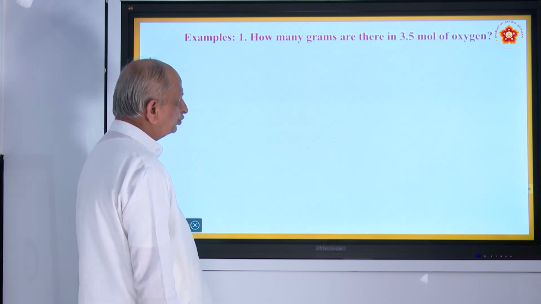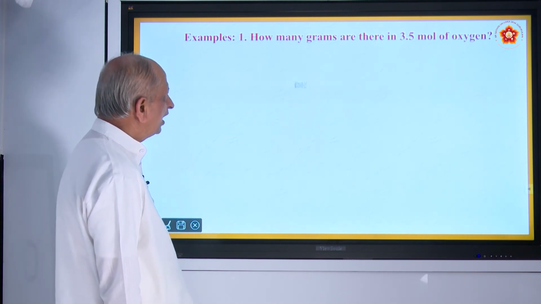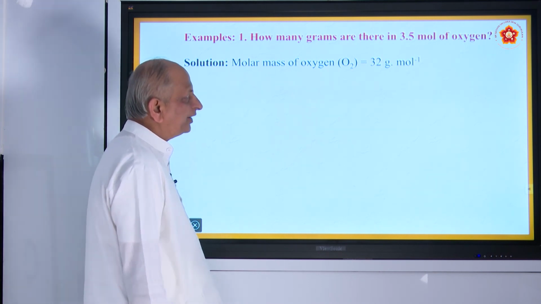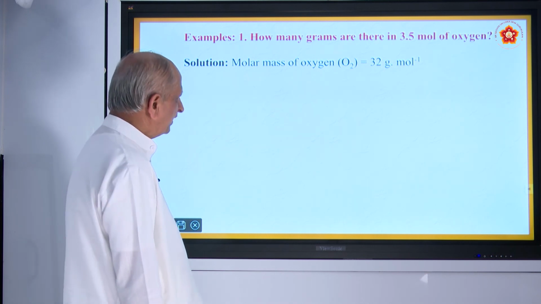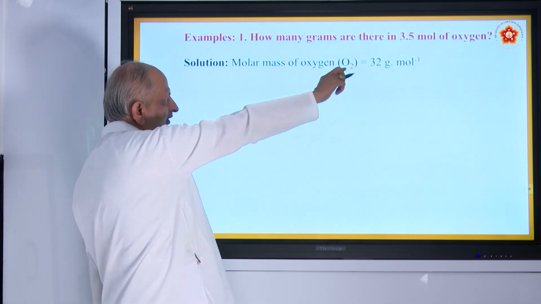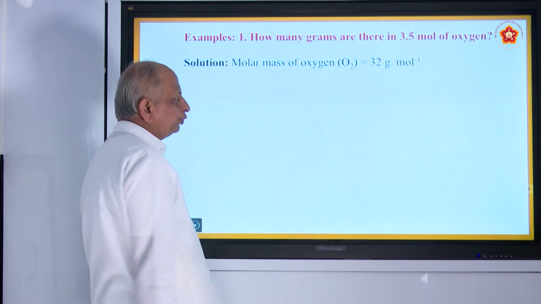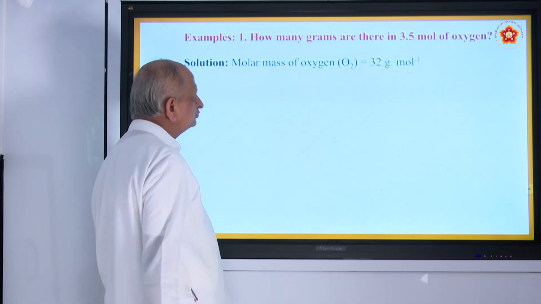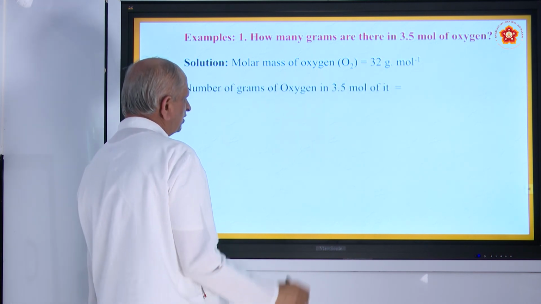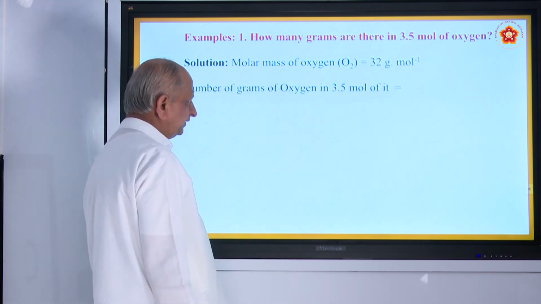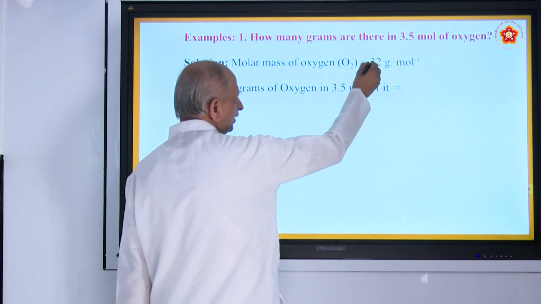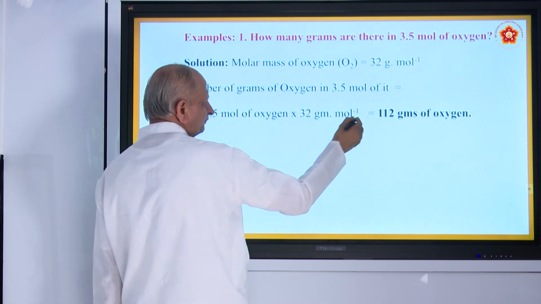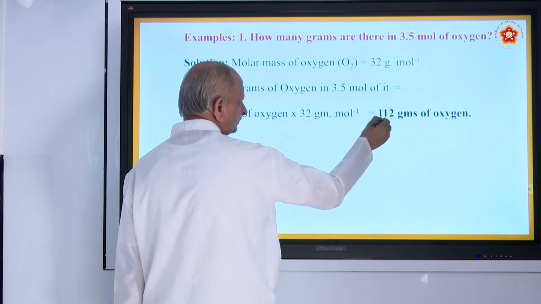So now let us work out two problems on this. How many grams are there in 3.5 moles of oxygen? For that you must know 1 mole of oxygen will be 32 grams. Why 32? 16 into 2 grams per mole. Now 3.5 moles means 3.5 into 32, that will be 112 grams.